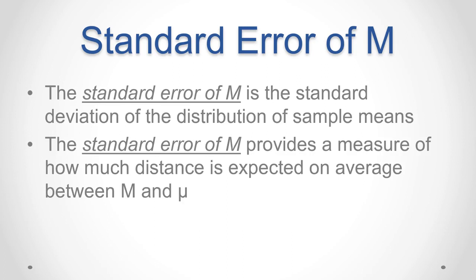The standard error of the mean measures the variability in the sampling distribution. It provides a measure of how much distance is expected on average between sample mean M and population mean mu. The formula for standard error of the mean is standard deviation divided by the square root of n.